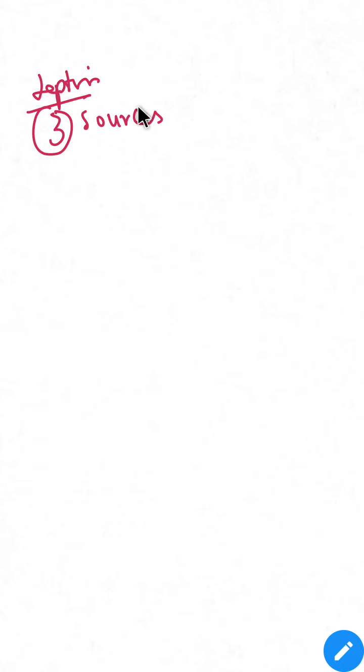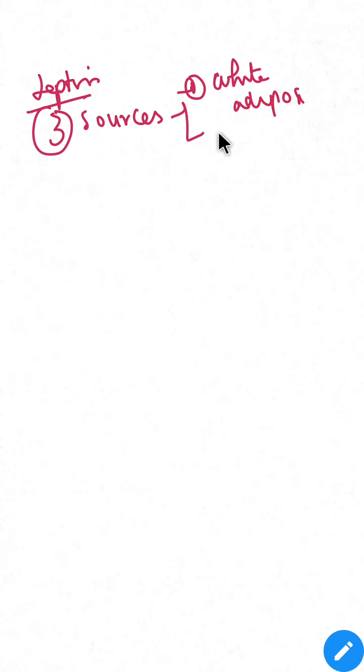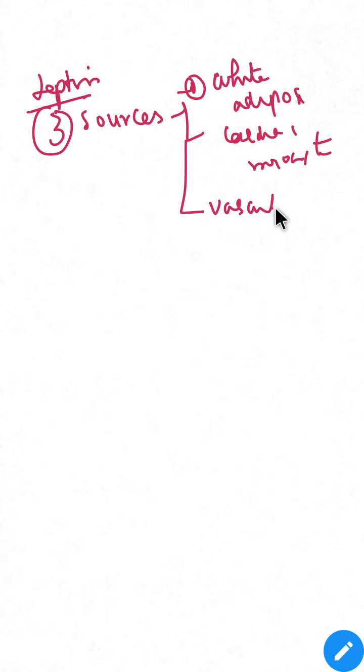The first thing that we have to remember about leptin is the three sources. One is white adipose tissue, cardiac myocytes, and vascular smooth muscle cells.